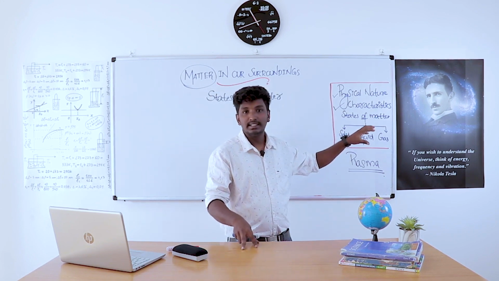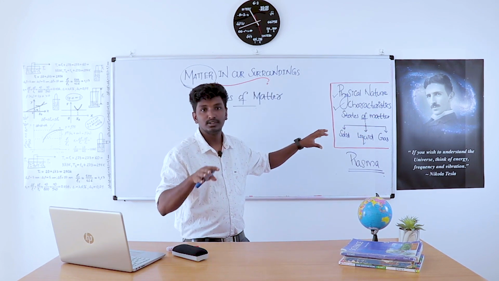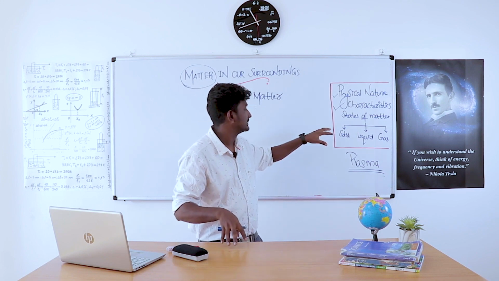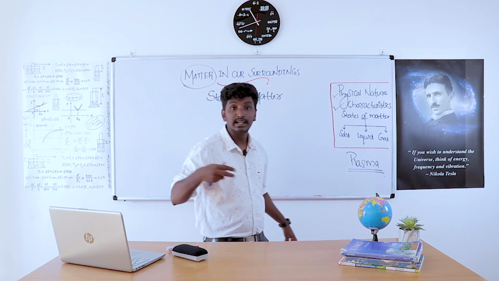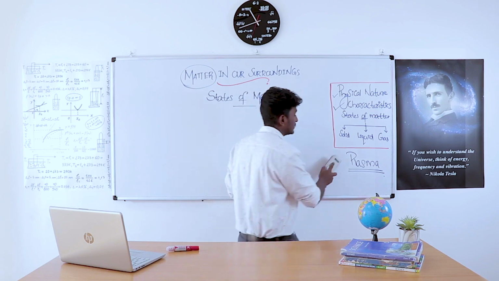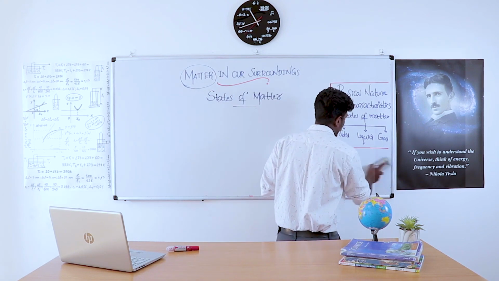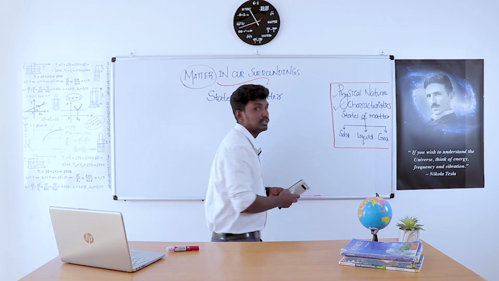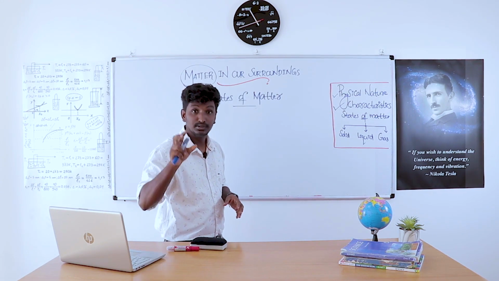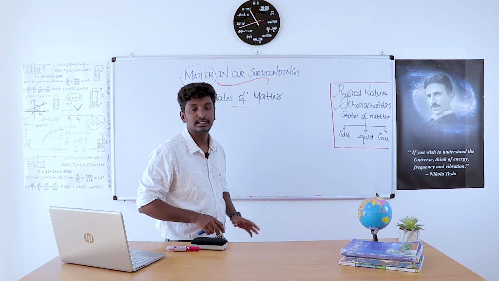But we are studying in 9th class, where you have fewer topics like solid, liquid and gas. In higher classes you will discuss the fourth state, plasma. So here I am discussing solid, liquid and gas, and you just need to know what the fourth state is.